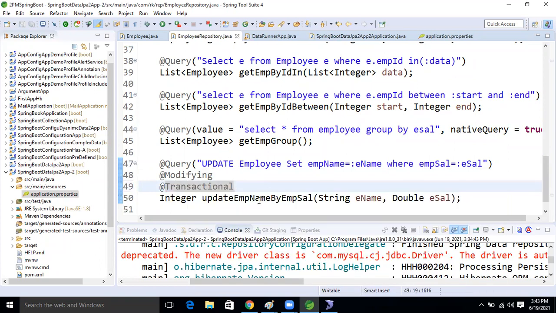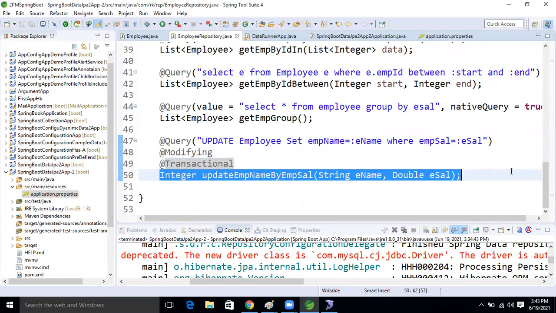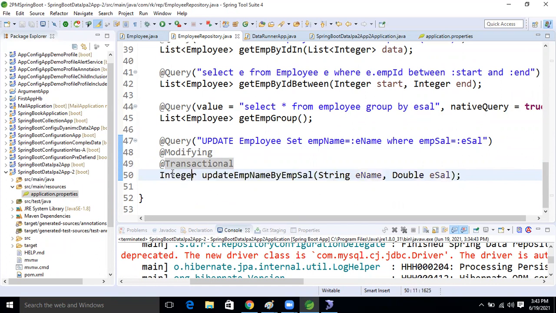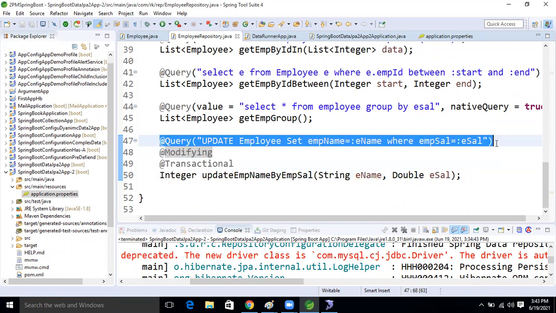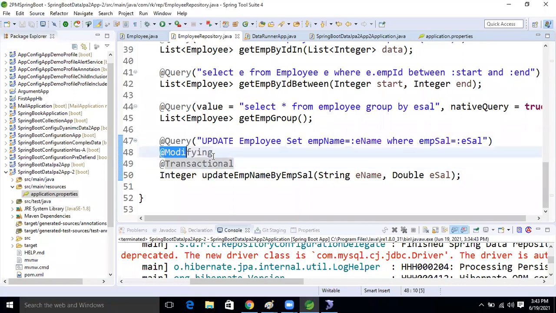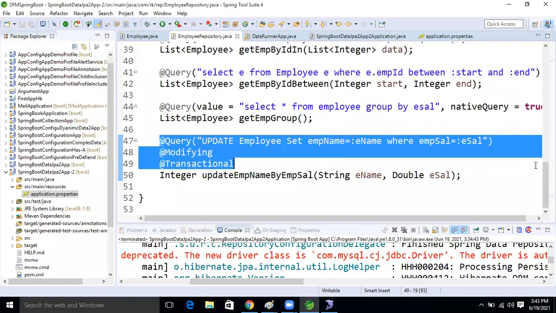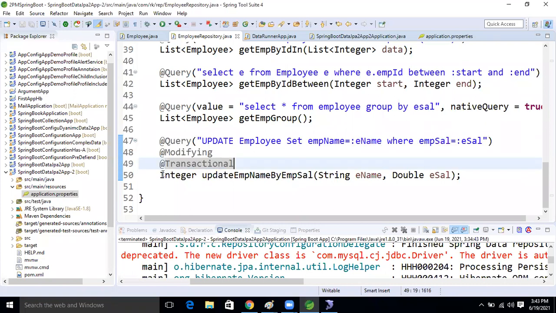These annotations we apply on top of a non-select method. Whenever we perform a non-select operation, we apply these two extra annotations. Otherwise, if we do not apply these two annotations, this method will behave like a select operation. To make this method perform a non-select operation, we apply these two annotations, and then it can work.